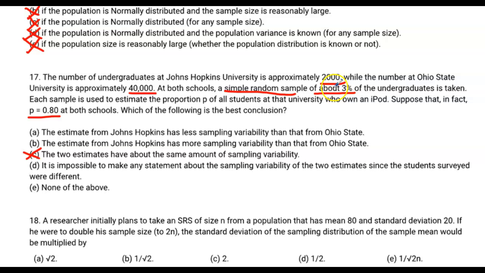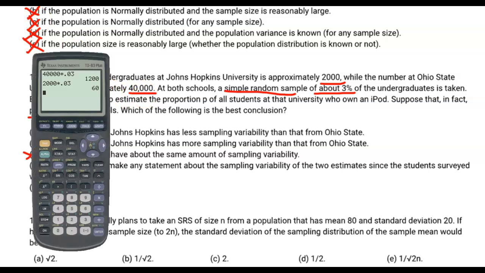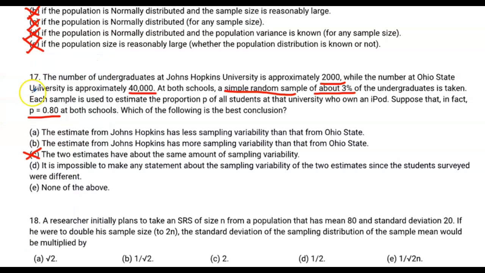The simple random sample is about 3% of the undergraduates. 3% of 2,000 is going to be a lot smaller than 3% of 40,000. As a matter of fact, it looks like the sample size for Johns Hopkins University is only 60, whereas the sample size for OSU is 1,200. So it stands to reason that the estimate from Johns Hopkins is going to have more sampling variability because at Johns Hopkins, there are only 60 people in the sample, so there's going to be more sampling variability than from OSU.